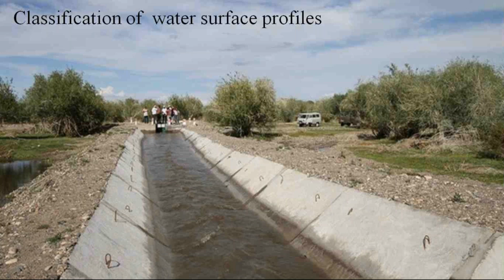So first, if this channel bottom slope is mild slope, we call this water surface profile M curve. If the depth of water flow here is more than normal depth and critical depth, we call this M1 curve. If the depth of flow here is in between normal depth and critical depth, we call this M2 curve.